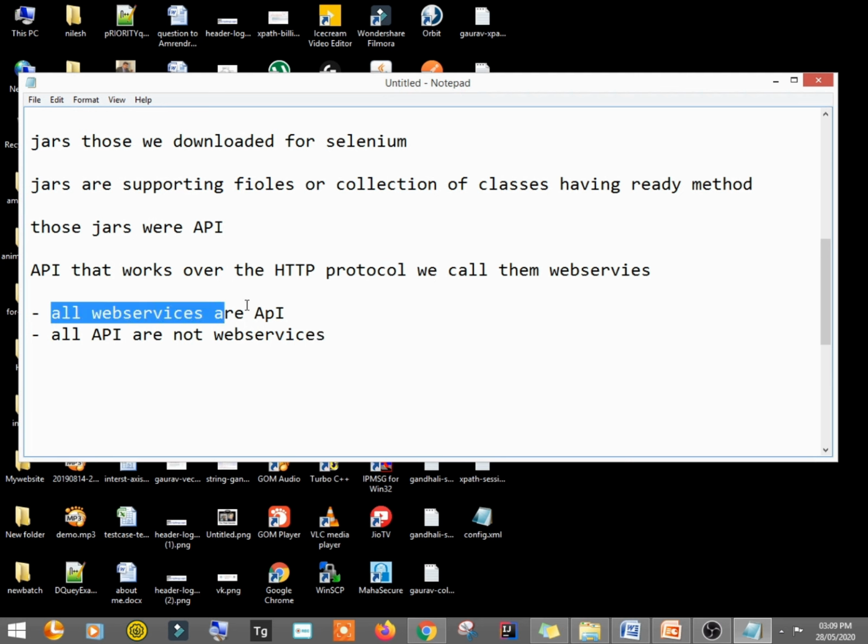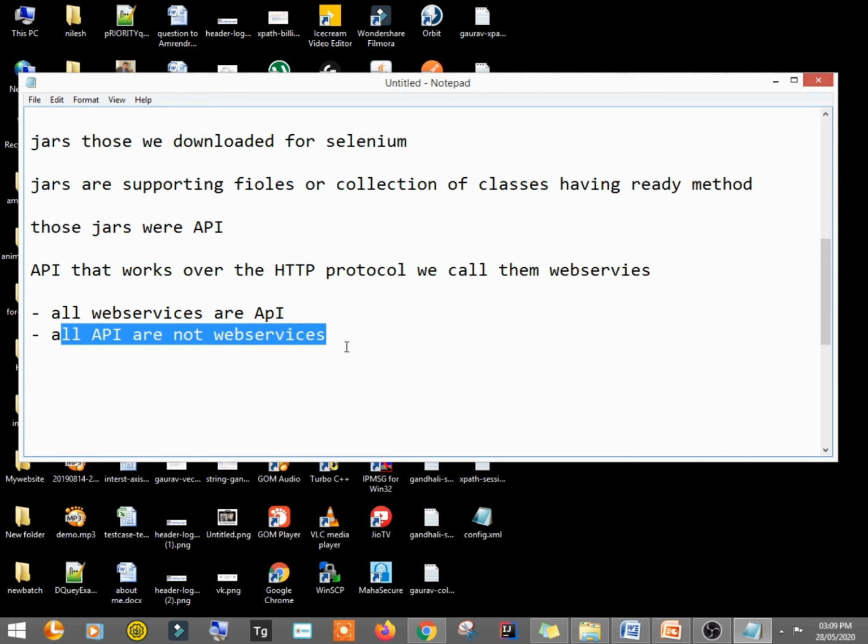Fine. So let's simplify this more. So why this API and what is the use of it? So let's move to the presentation.